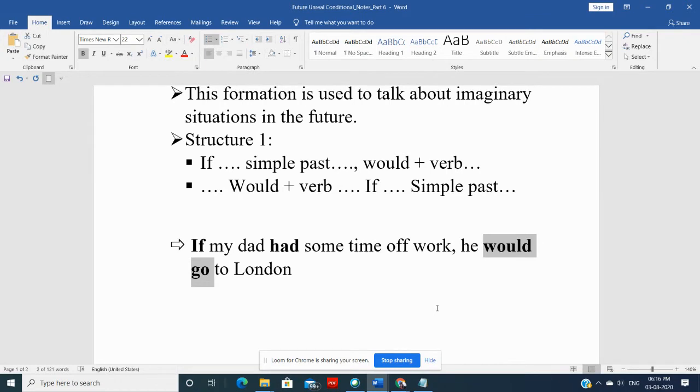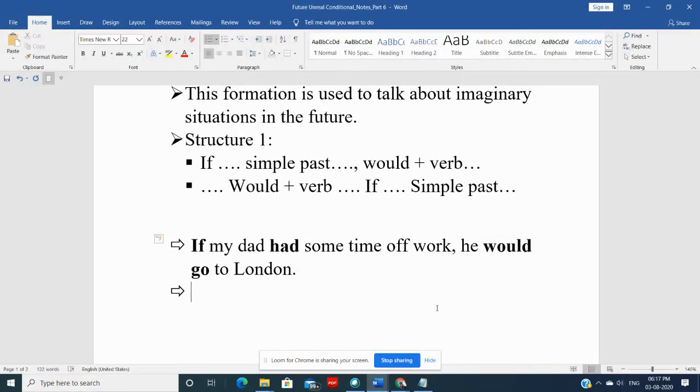So we are just imagining the situation that if he had some time, then he would have gone to London. All right. So if my dad had some time off work, he would go to London. Again, why are we using would here? Because we are not sure about it. He is not going to go to London. And we are just imagining that if he had some time off work, then he would have gone there.